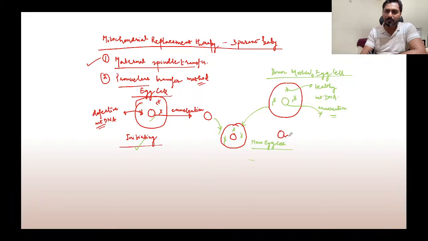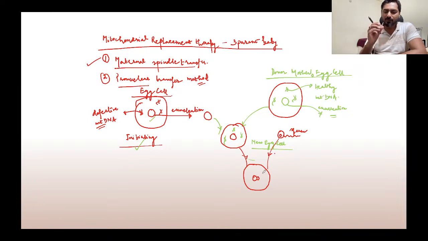So let us say this is a sperm cell, and this also has a nucleus, and both of them will be fertilized. What happens when we fertilize is that the nuclei from the mother side and the father side sit side by side for a very short period of time.